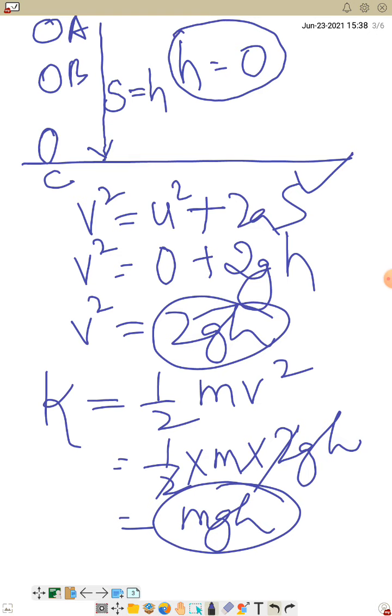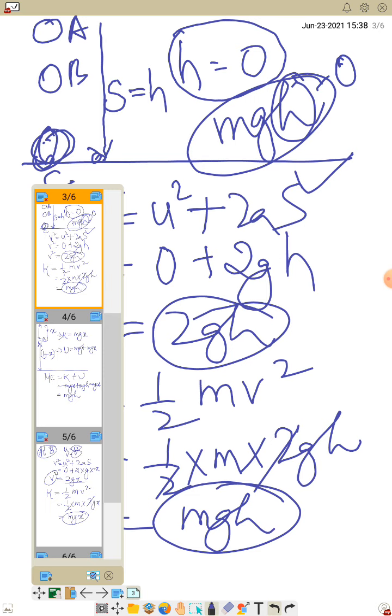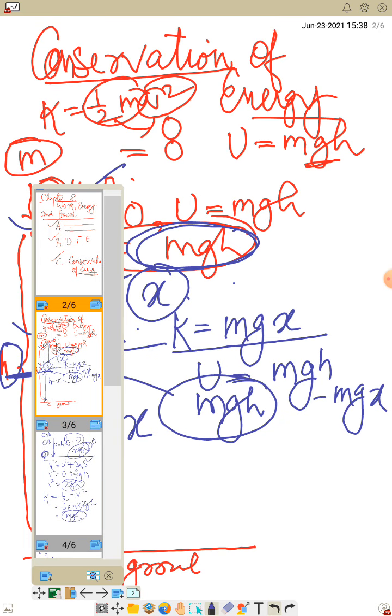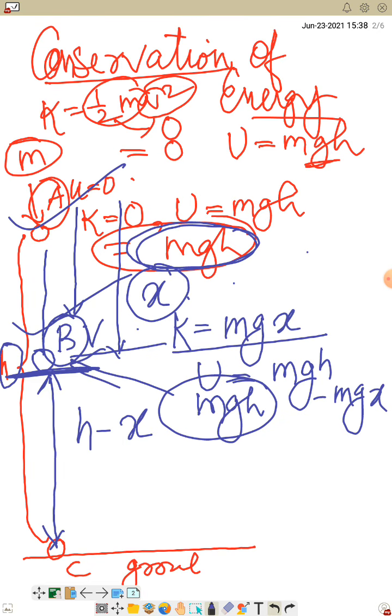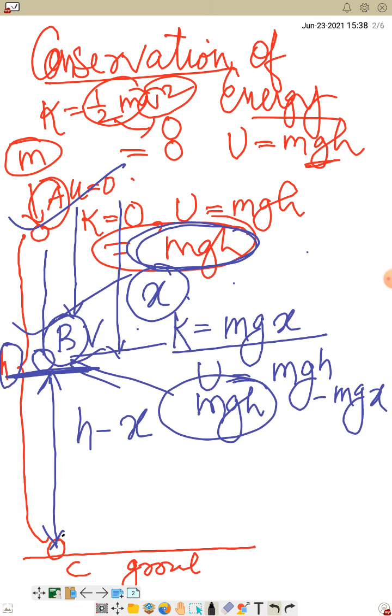But what do you think? What will be the potential energy here? Which formula gives potential energy? mgh gives it. But here the stone has come to the ground, so there is no height. So what is the height? 0. So at position C, let me go to the initial figure here. Let me also change the color of my pen. So at position C, my potential energy is 0 because it has no height.